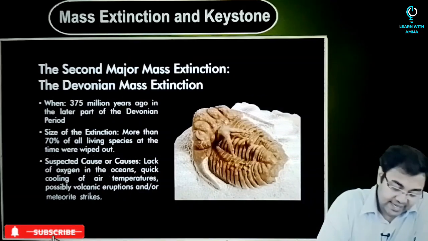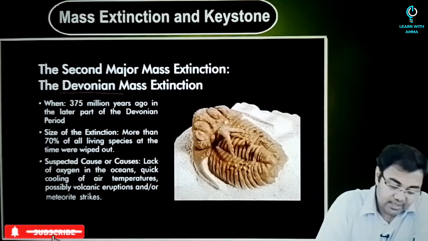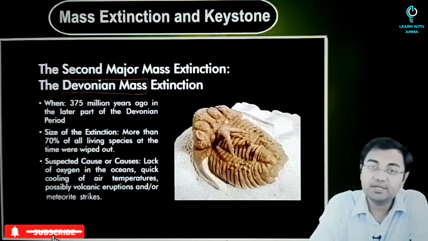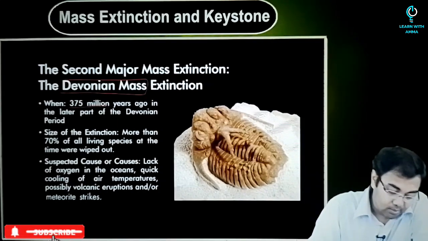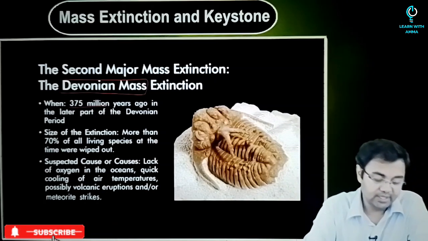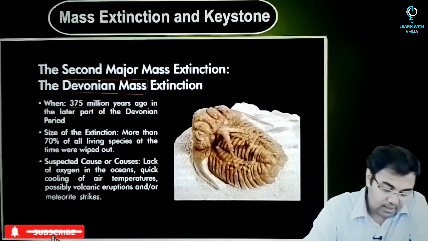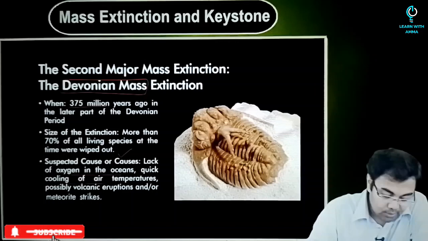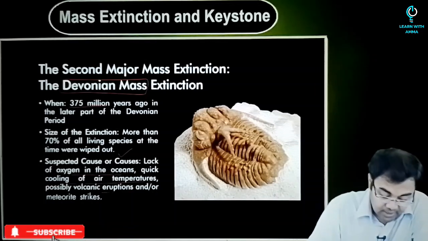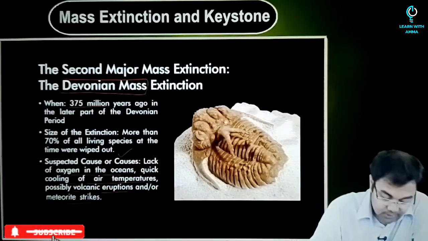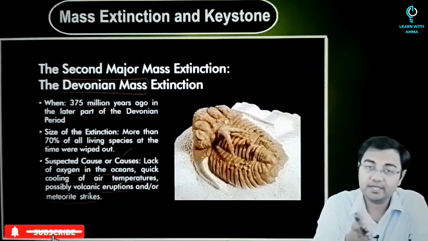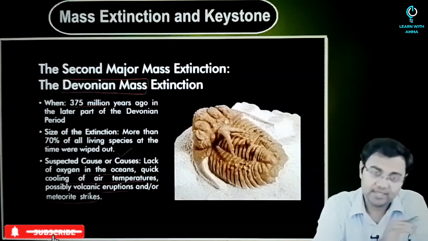Now, the second mass extinction is called the Devonian mass extinction. It might have happened 375 million years ago. Apart from that, more than 70% of all the living things were wiped out at this point of time. Now, when you talk about the suspected causes: lack of oxygen in the oceans, quick cooling of air temperatures, possible volcanic eruptions, and one more theory also says that there could have been another meteorite strike at that point of time which might have wiped out the species living then.